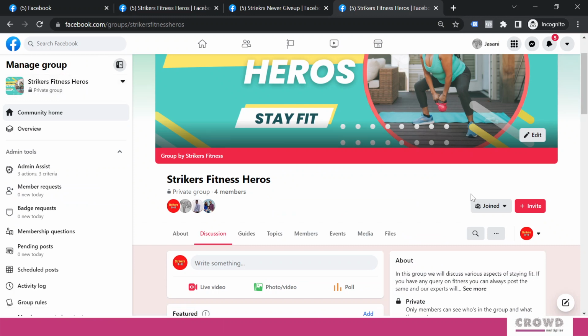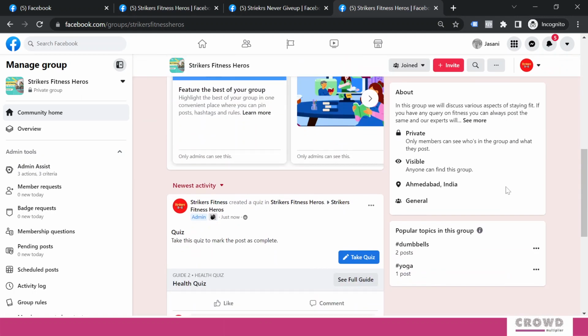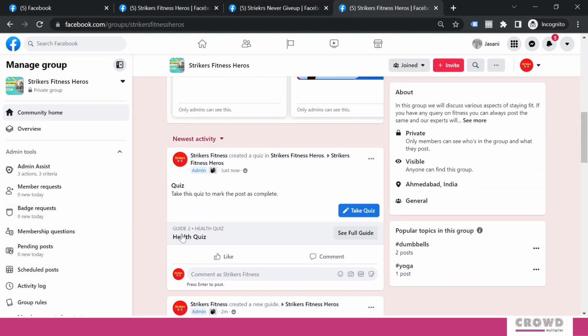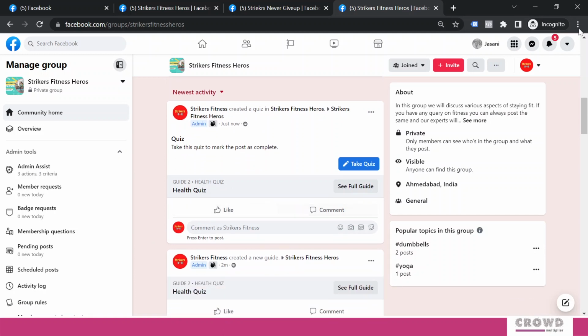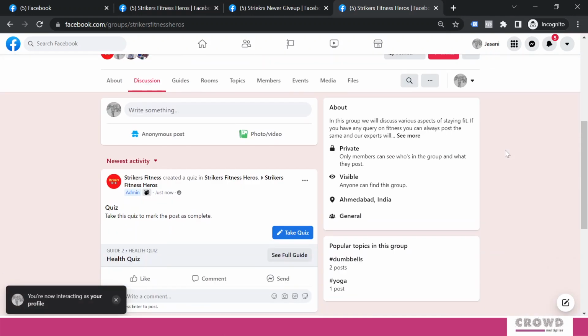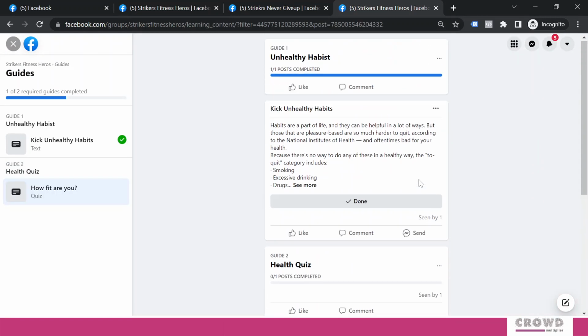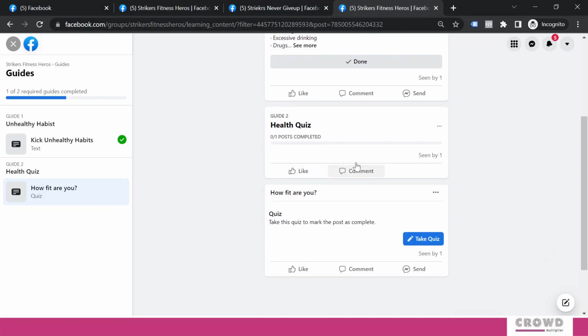Now we'll go back to our admin area. We'll refresh this, and over here we can see the guide, health quiz. Now let me go to members view. Over here, I can see this new quiz has appeared under the Strikers Fitness Heroes group. And if I click see full guide, then I will be able to see all the guides, like the one we had created about kicking unhealthy habits, and right now we are doing the health quiz.